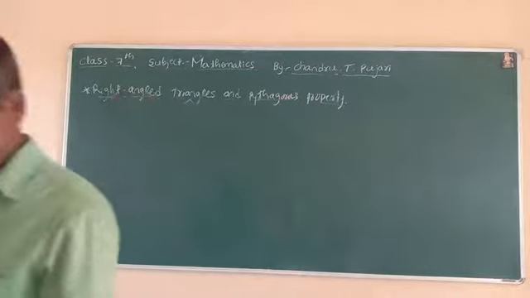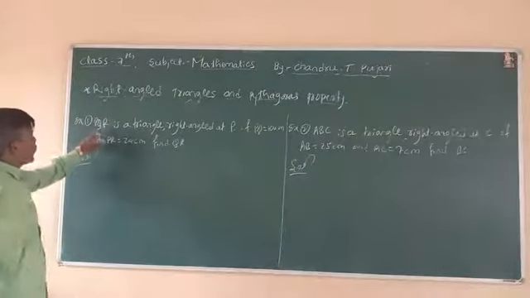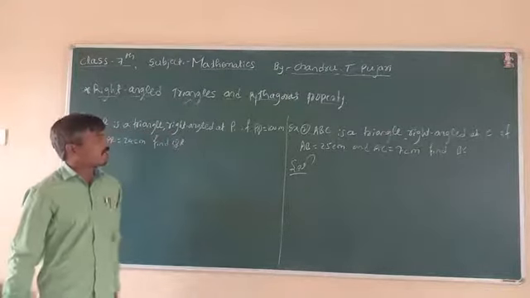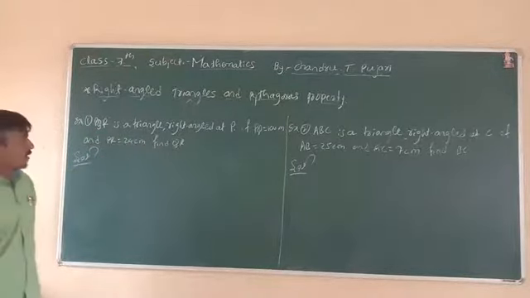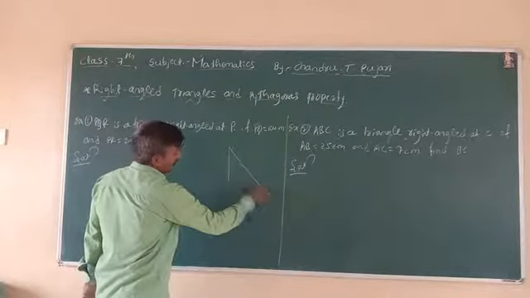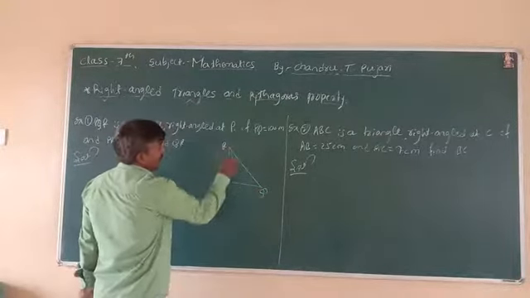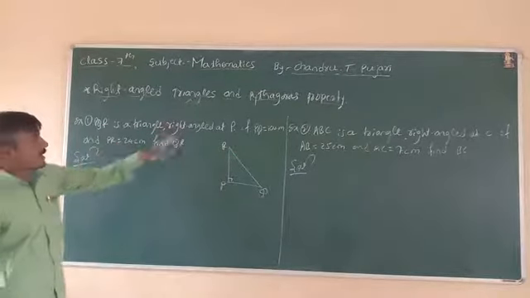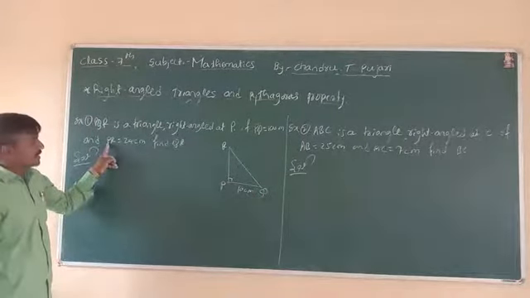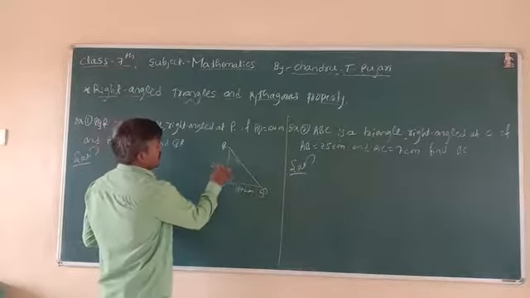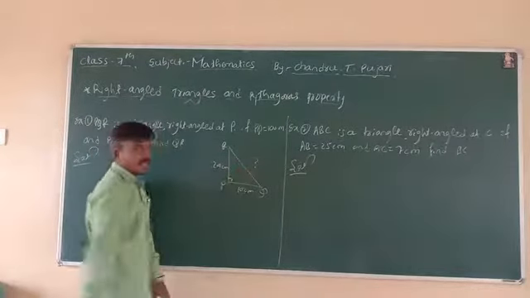Some questions. PQR is a triangle, right angle at P. If PQ is 10 centimeter and PR is 24 centimeter, find QR. Here is a rough diagram, with the right angle at P. The given PQ is 10 centimeter, and PR is 24 centimeter. We find QR by the Pythagoras theorem.